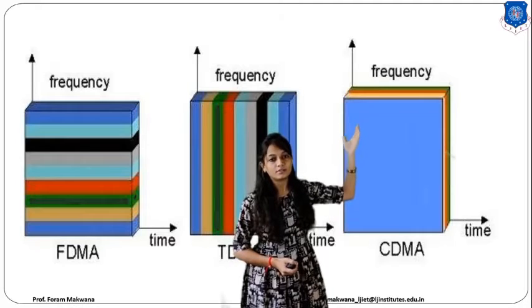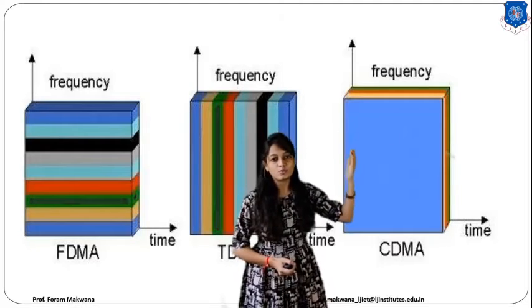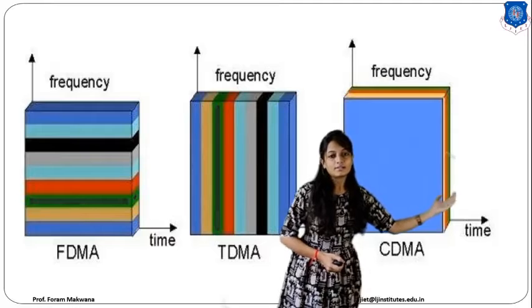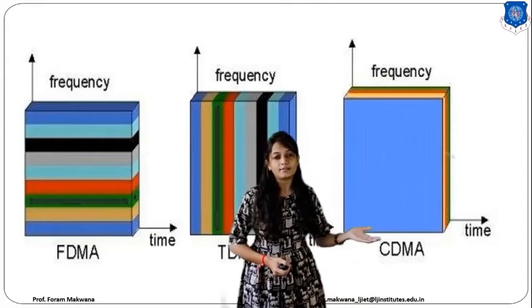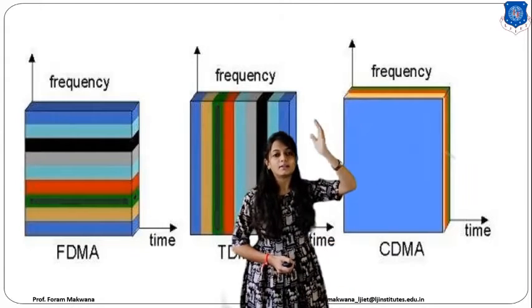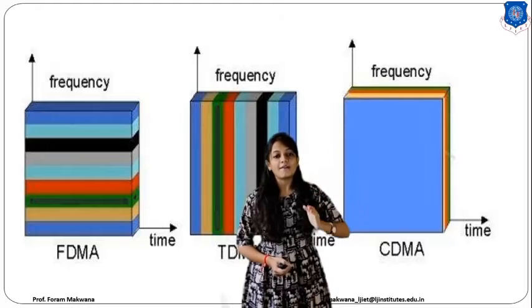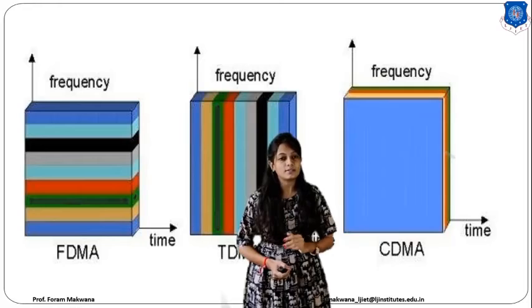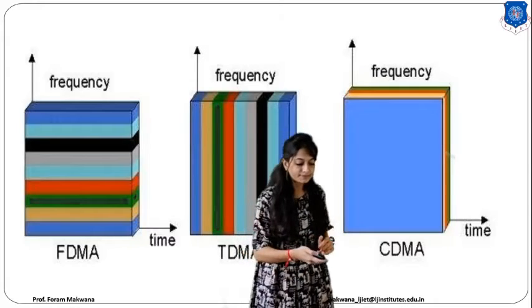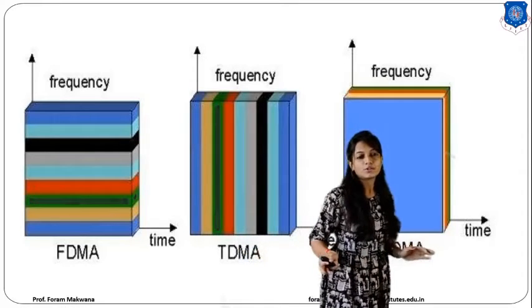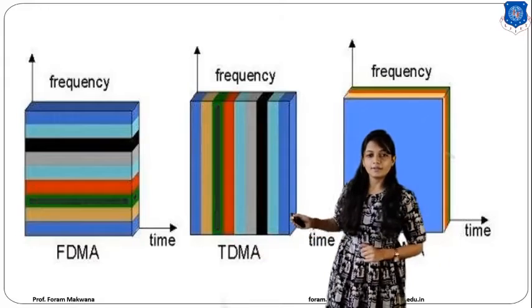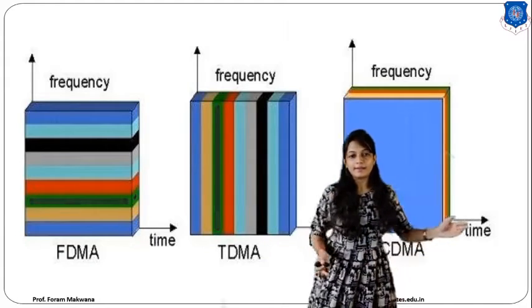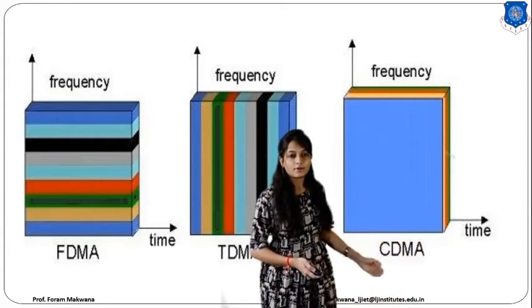See over here that each and every user is going to be identified by the same time and the same frequency, but they have unique codes and they are decoded at the receiving side. So this is the brief introduction of FDMA, TDMA and CDMA.